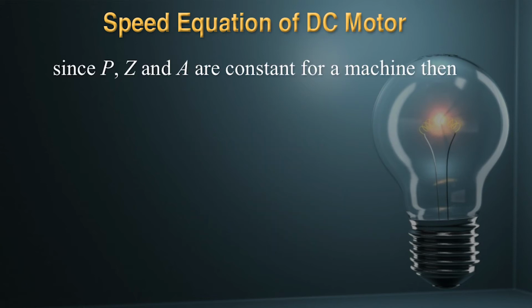Since P, that is number of poles, Z armature conductors, and A number of parallel paths are constant for any machine, you can write N is directly proportional to EB upon phi. Or you can say speed of DC motor is directly proportional to back EMF and inversely proportional to the flux per pole of the motor.